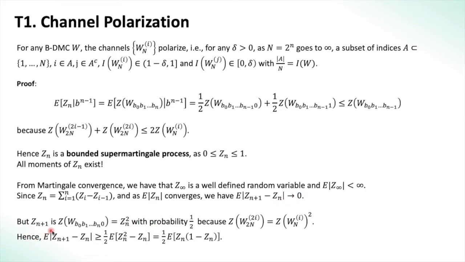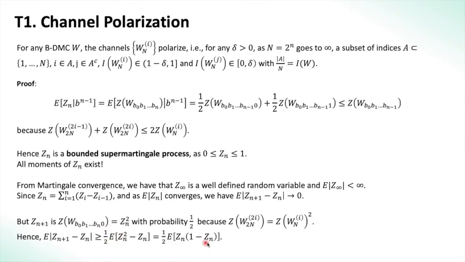But then Z_{n+1} is equal to Z of (B_0, B_1, ..., B_n and 0), the last bit, which is equal to Z_n squared, which we had from the result Z of W^{2i} equal to Z of W^i squared, with probability half, because the last bit is 0 only with probability half. So this is true with probability half. Hence the expectation of Z_{n+1} minus Z_n is actually greater than half of expectation of Z_n squared minus Z_n. So we are just expanding it over the last bit here.